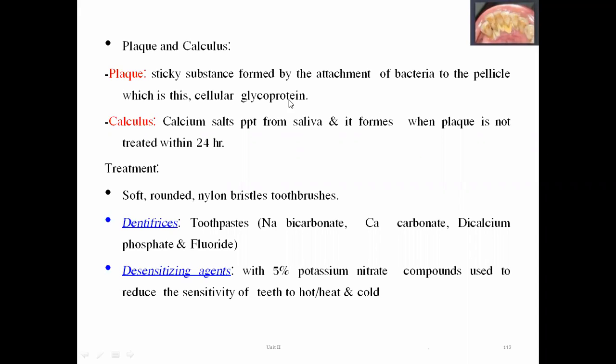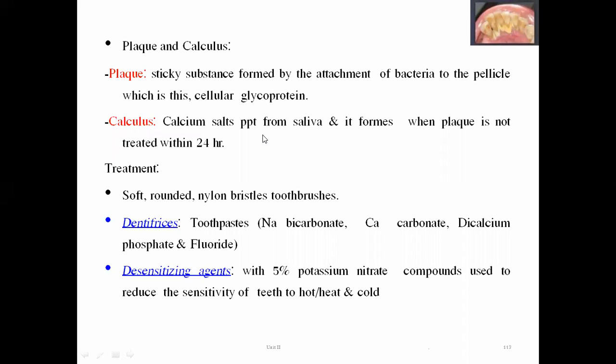This is known as plaque. We all know our teeth enamel is formed due to the calcium and phosphate mineral ions. Now the calcium salt precipitates out from the saliva and forms plaque. If we are not going to treat this plaque within 24 hours, if you have not removed this deposited yellowish or sticky substance from the tooth, it is converted into calculus.